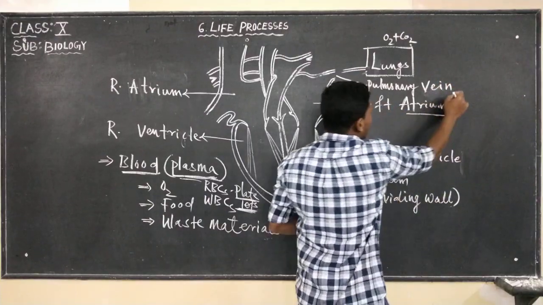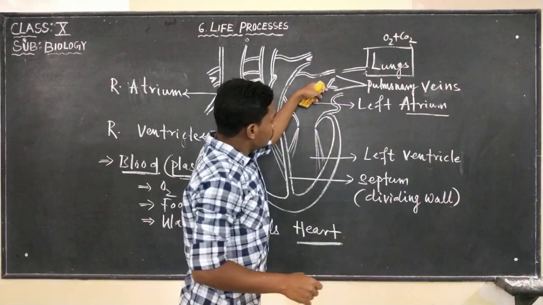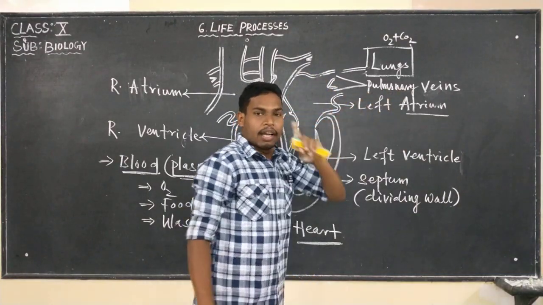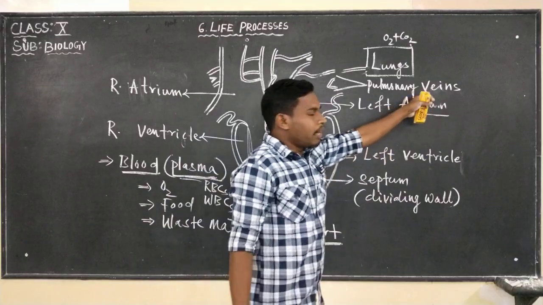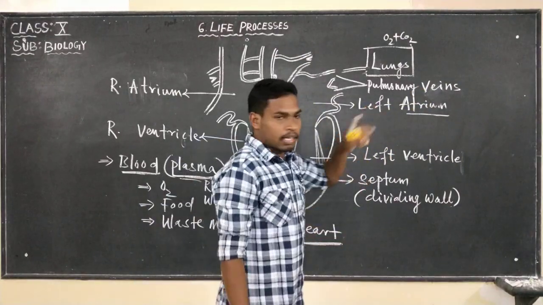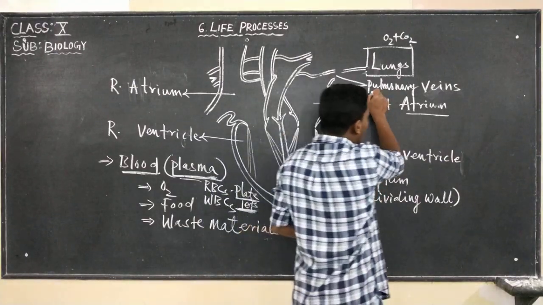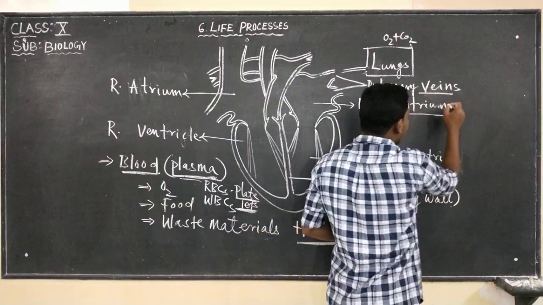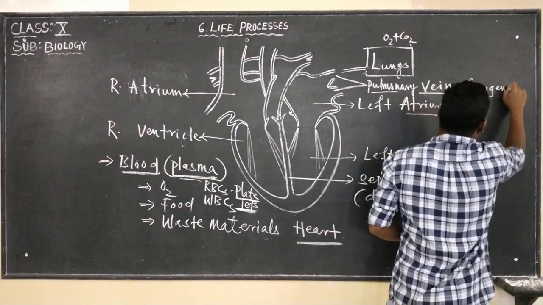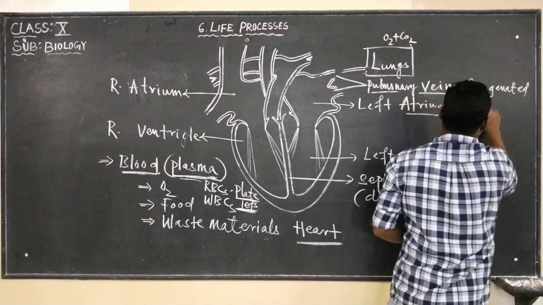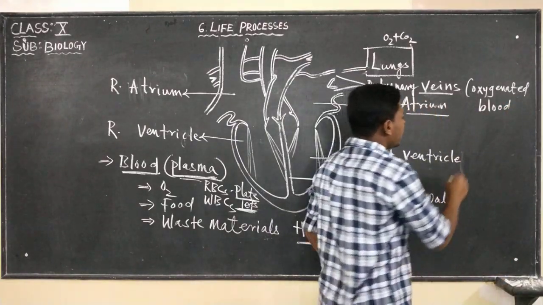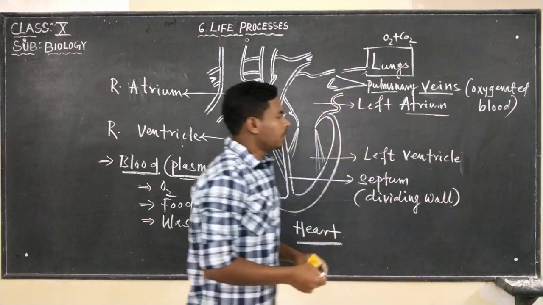Okay, since there are 2 veins I have drawn here, that's why it is pulmonary veins. And remember that all the veins carry deoxygenated blood, but here there is one exception, which is that pulmonary veins carry oxygenated blood.